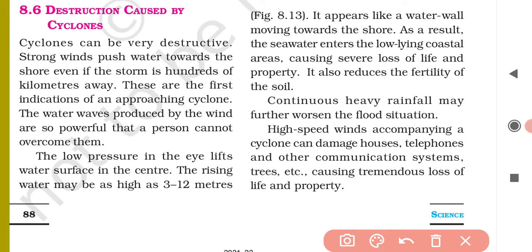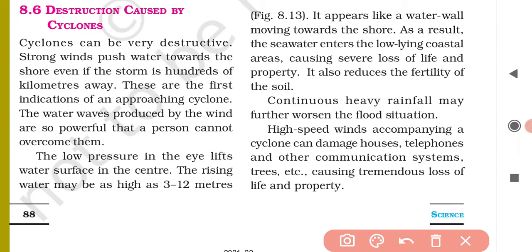One of the properties is lifting. The cyclone can lift the sea water several meters high, and the cyclones can produce extremely high speed winds, which can lead to widespread destruction and to the loss of life and property. So how the cyclones lift the sea water several meters high and what destruction is caused by it, we'll see in the next paragraph.